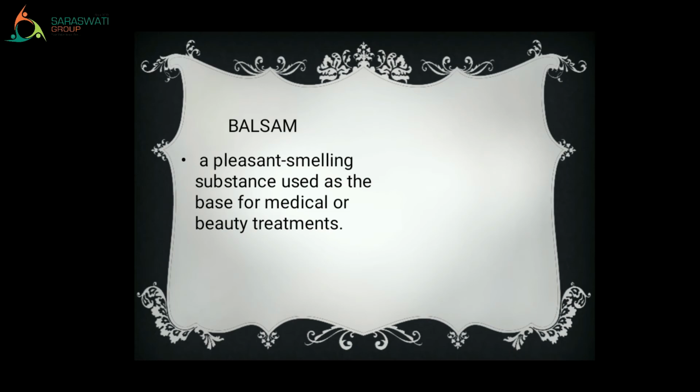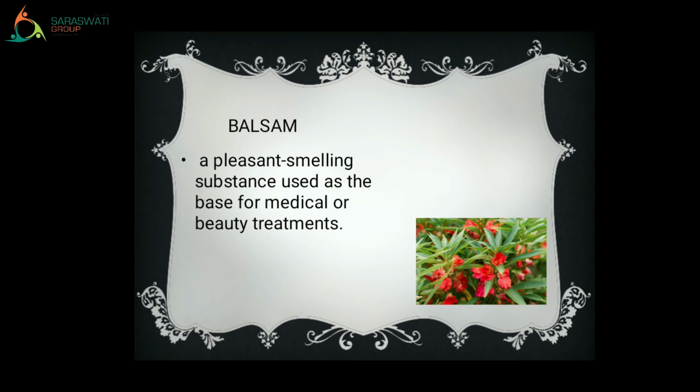So that is used in the medical industry as well as for beauty treatments. See the picture, right? You can see the flowers are very good looking and it also has a very pleasant smell, right? Let's go to the next word.